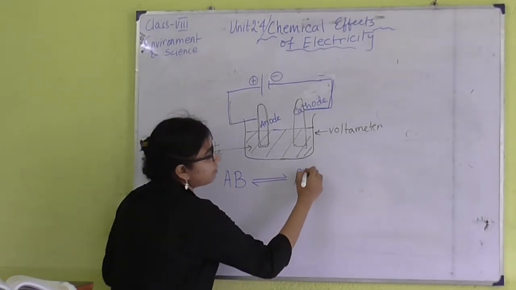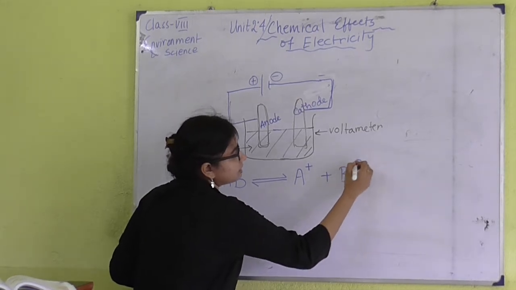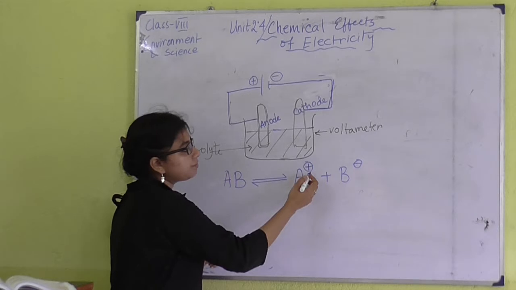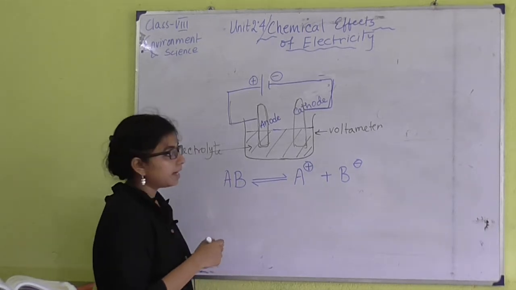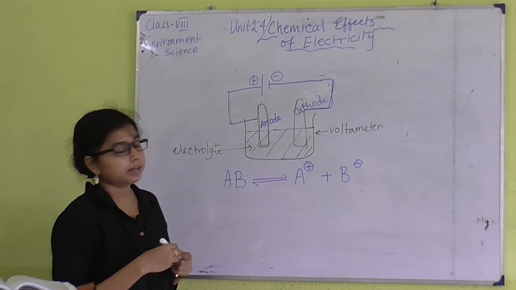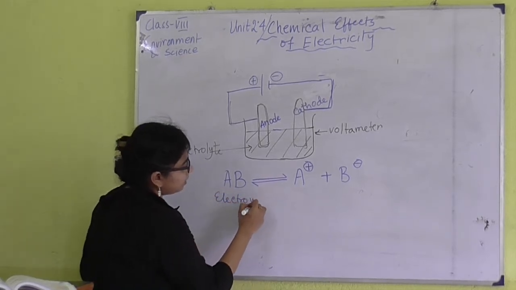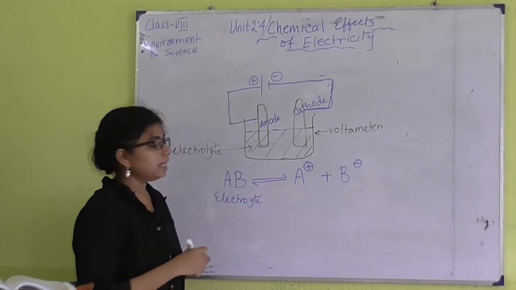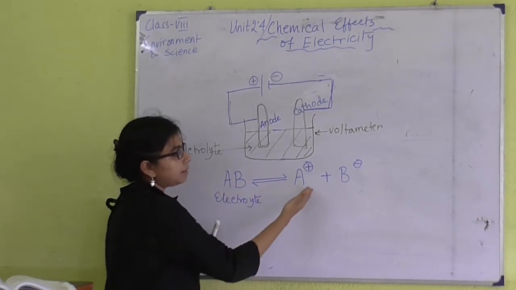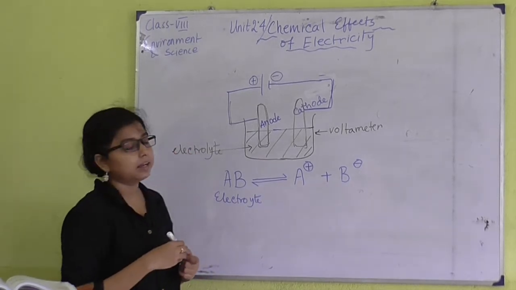Suppose I have A plus and B minus. The ion carrying positive charge is known as the cation, and the ion carrying negative charge is known as the anion. So the electrolyte AB, in presence of electricity, is dissociated, producing A plus and B minus, that means one cation and one anion.